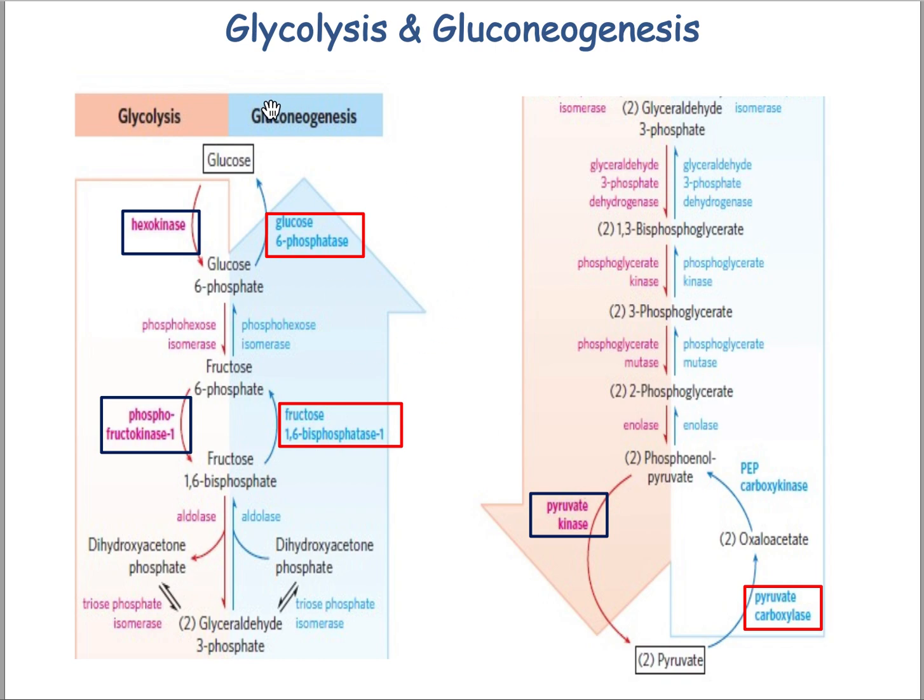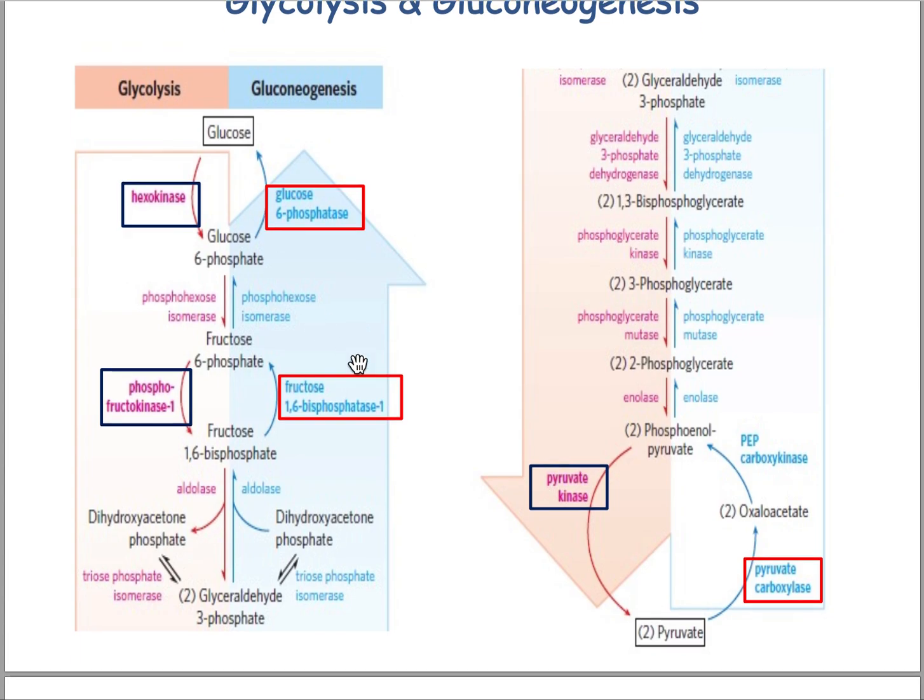And similarly, the three irreversible steps of gluconeogenesis, catalyzed by pyruvate carboxylase, fructose 1,6-bisphosphatase, and glucose 6-phosphatase, will be the enzymes of interest to regulate gluconeogenesis.